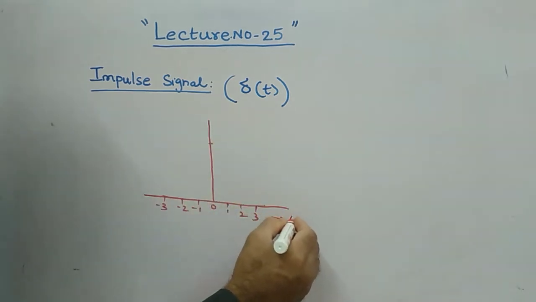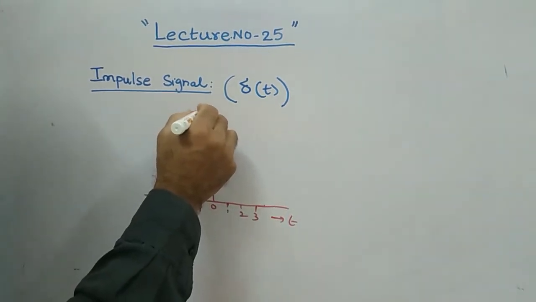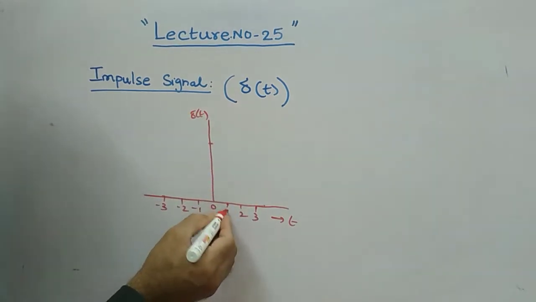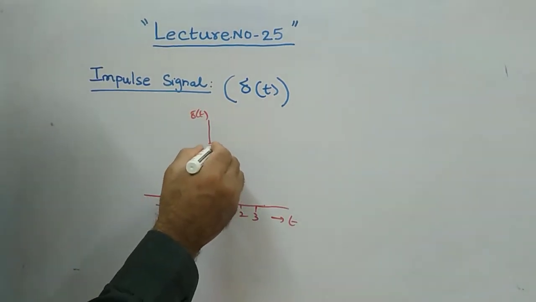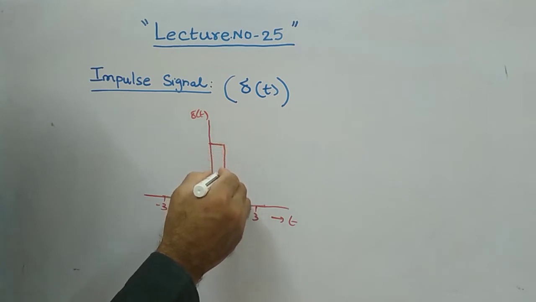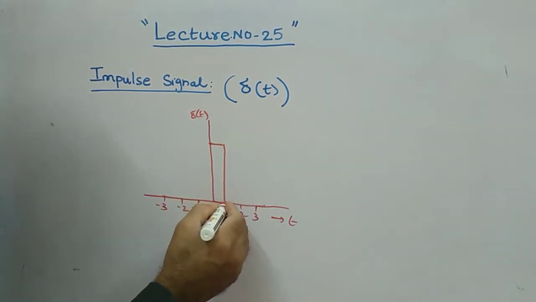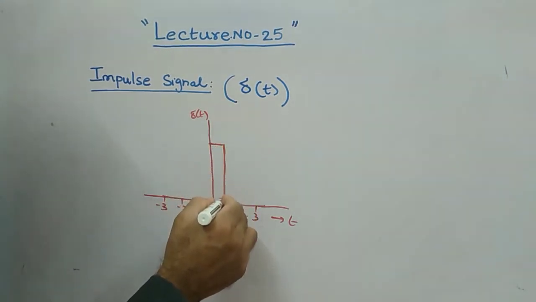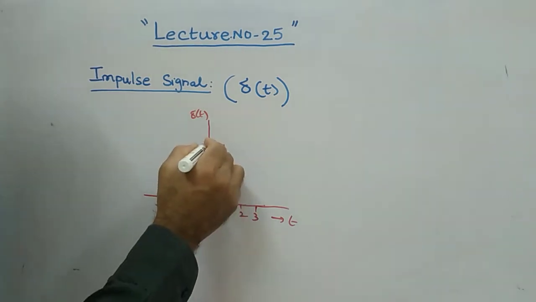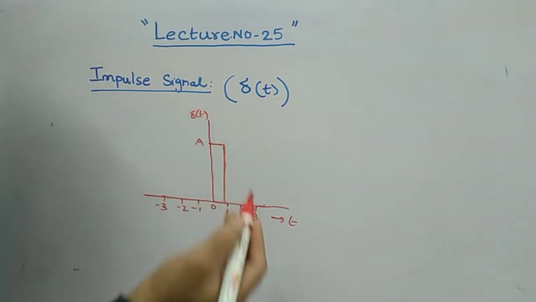This is the time axis and this is your delta of t. Consider t equal to 1 to understand the duration of the impulse. For t equal to 1, it has a magnitude, let us say A.